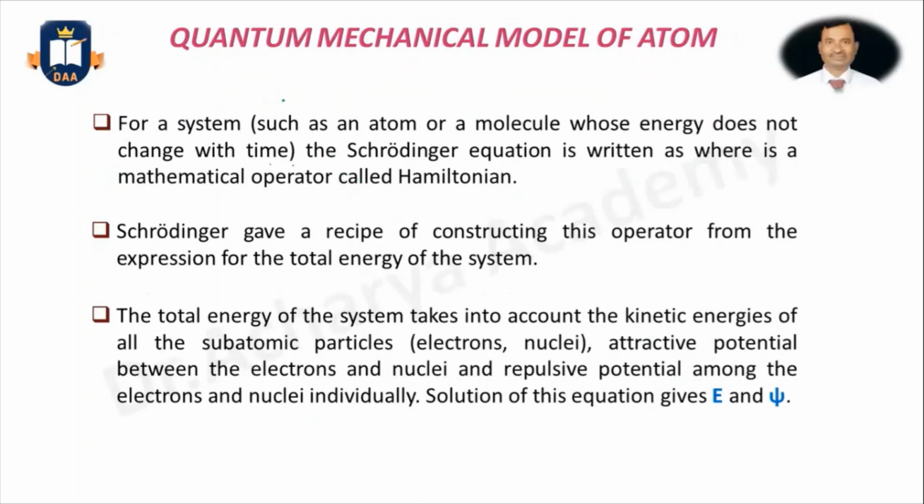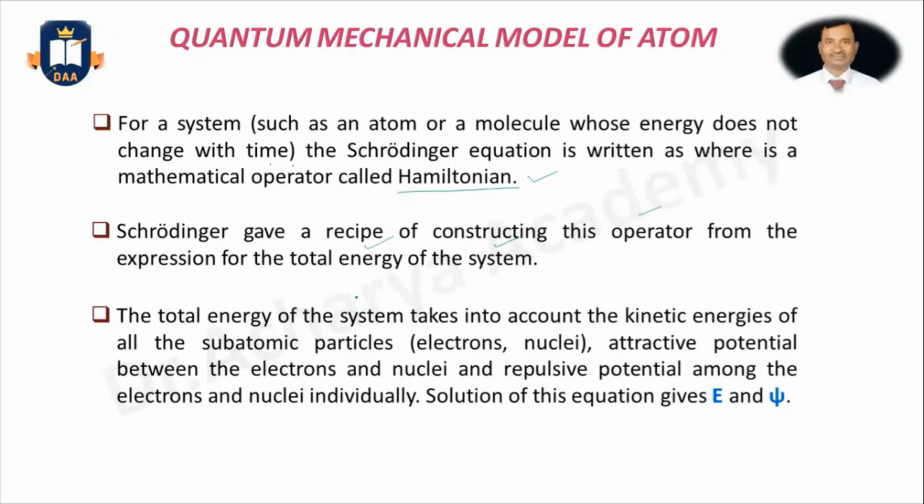For a system, the Schrödinger equation was written with a mathematical operator which is called the Hamiltonian. This term you have to remember. Schrödinger gave the recipe for constructing this operator, the Hamiltonian operator, from the expression of the total energy of the system. So what is total energy?